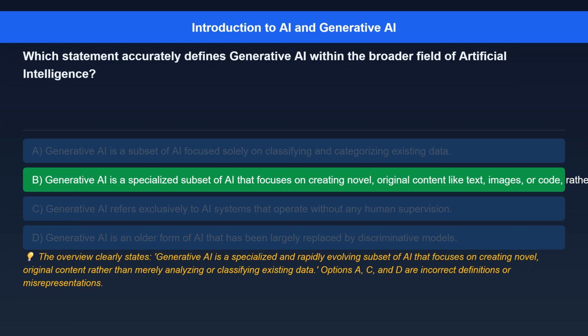Here's the explanation. The overview clearly states, generative AI is a specialized and rapidly evolving subset of AI that focuses on creating novel, original content rather than merely analyzing or classifying existing data. Options A, C, and D are incorrect definitions or misrepresentations.